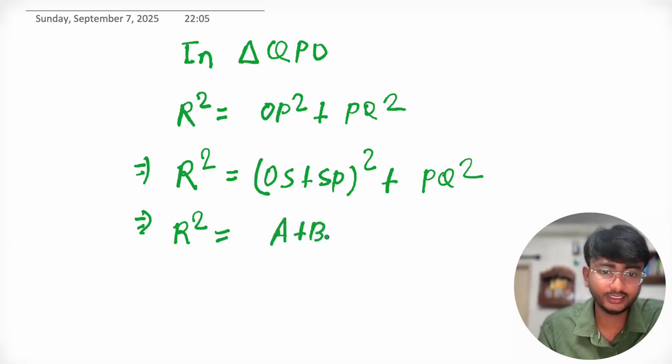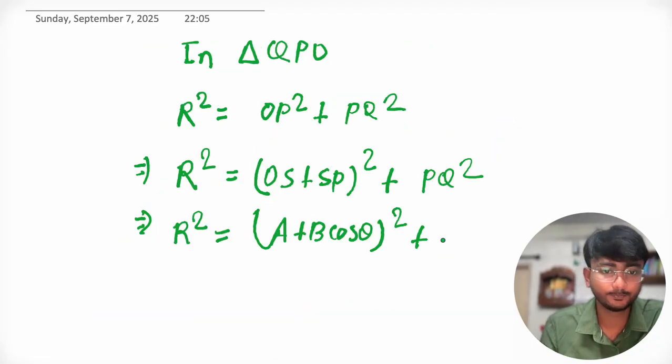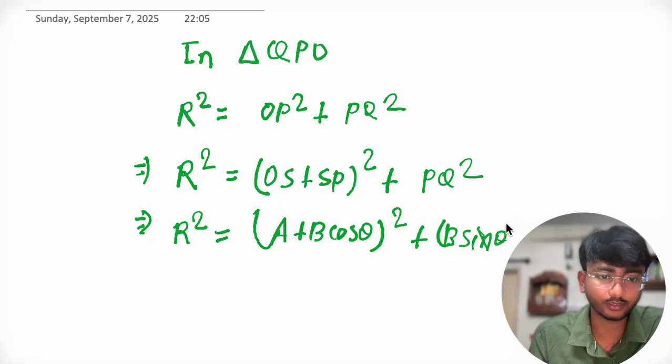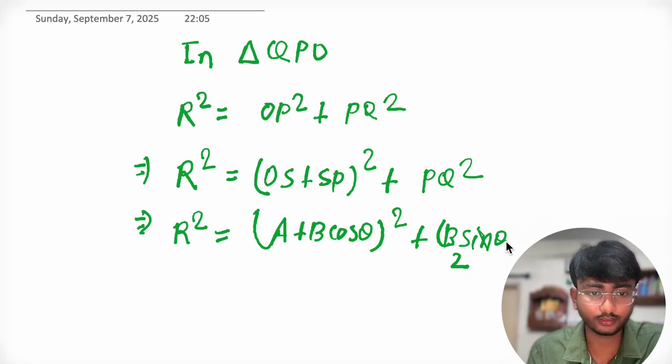A plus B cos theta whole square plus PQ square. PQ is what? PQ is B sine theta. So plus B sine theta whole square. B sine theta whole square.